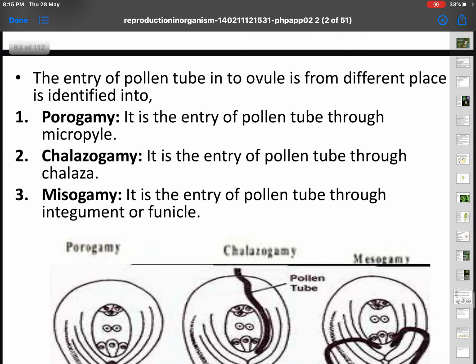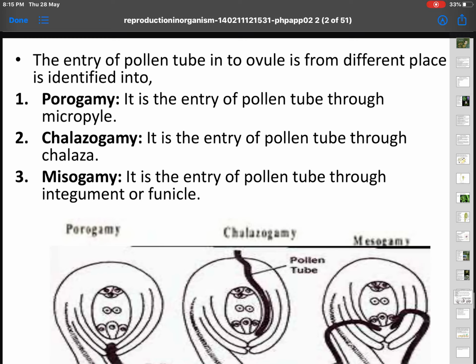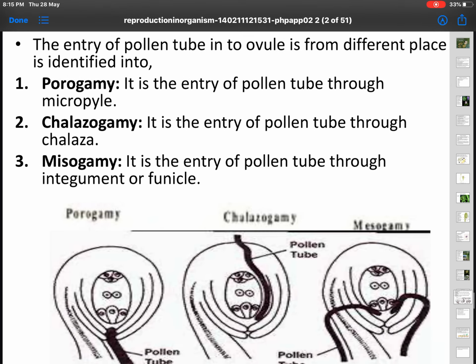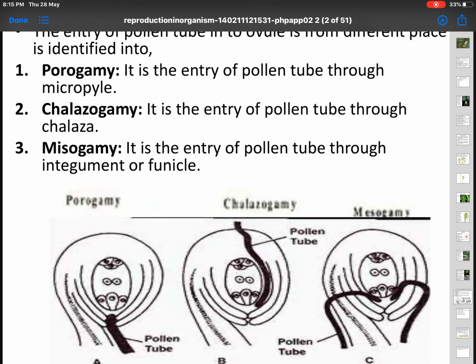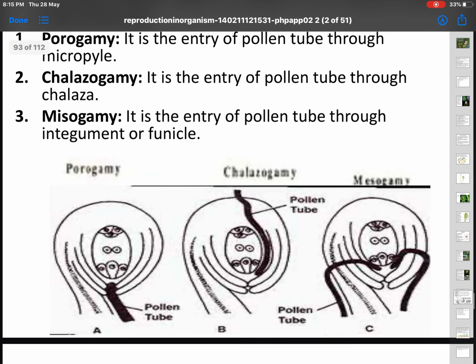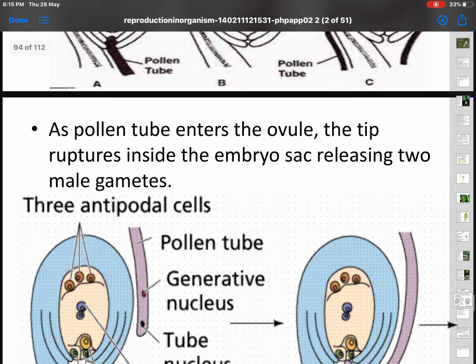The entry of the pollen tube into the ovule from different places is identified as porogamy, chalazogamy and mesogamy. If the pollen tube enters through the micropyle, as you are seeing in the diagram, then we say porogamy. Second, chalazogamy: it is the entry of the pollen tube through the chalazal end. And mesogamy: it is the entry of the pollen tube through the integument or funicle. Sometimes the pollen tube enters through the integuments, then we say mesogamy.